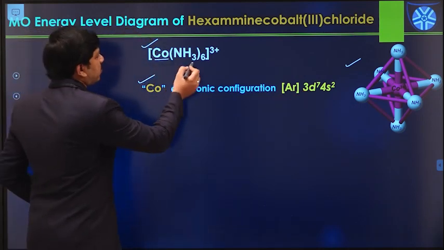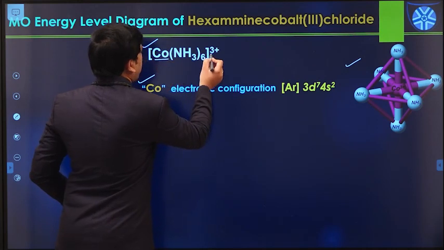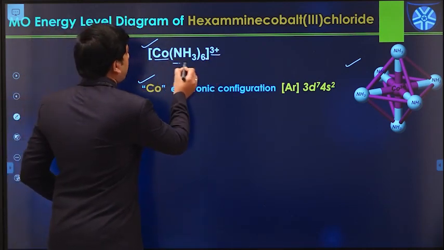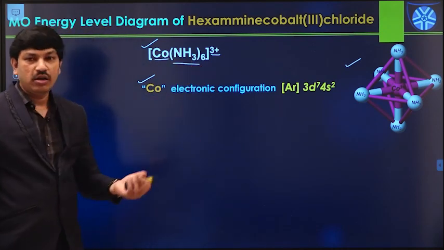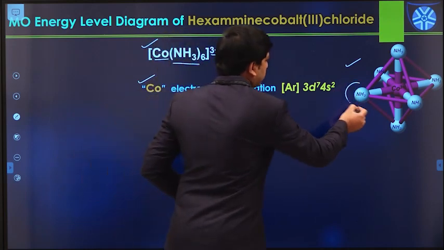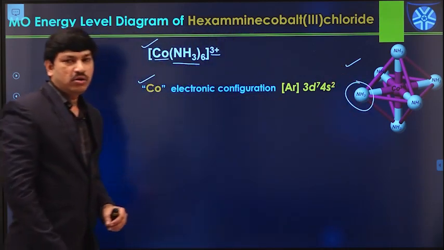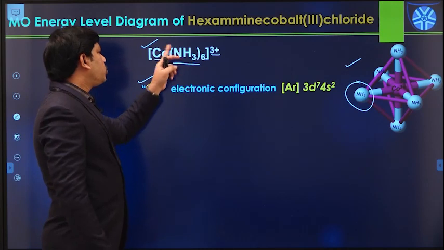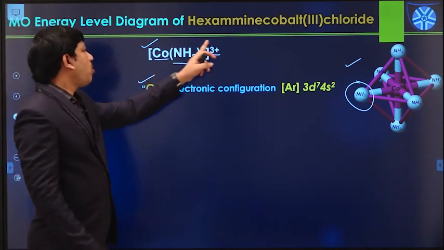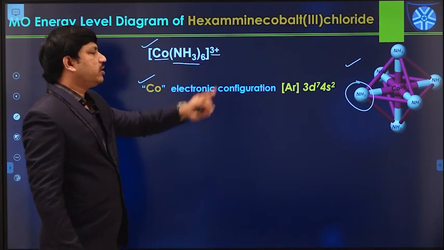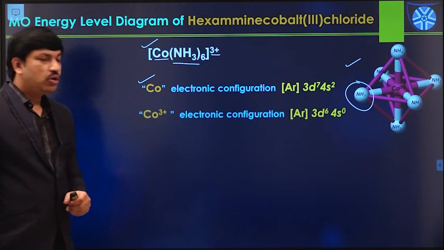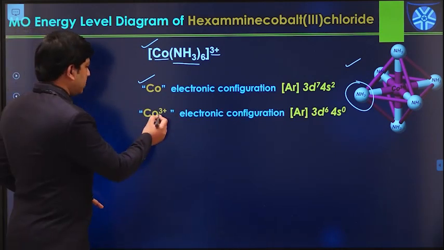But in this example, cobalt is available in the +3 state, because we have ammonia molecules as ligands, and all these ammonia molecules act as neutral ligands. There is no charge on the ligands, so the overall charge belongs to the metal center only. That means cobalt is in the +3 state.